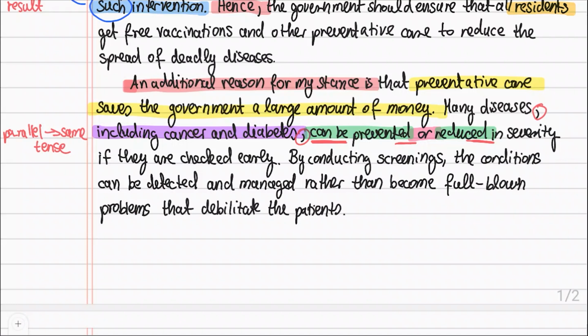Again, I use the structure can be detected and managed to show that it wasn't an accident. Both need to be past tense. Rather than must join two ideas that are the same tense too. Can is present and represents a possibility. Become is present too, so the sentence is parallel and thus correct. Become isn't a possibility because it's what happens if the action of conducting screenings isn't taken.